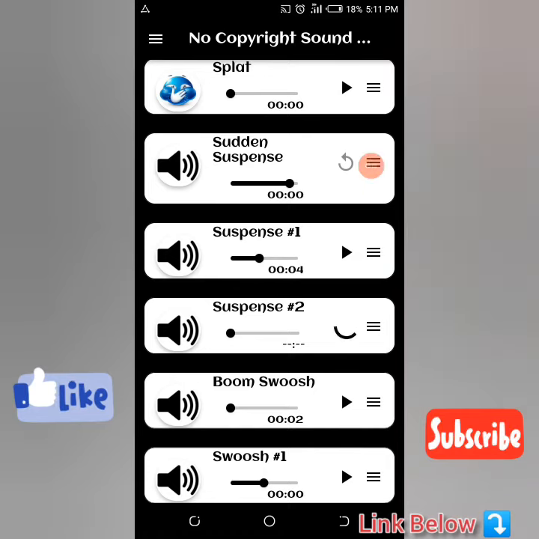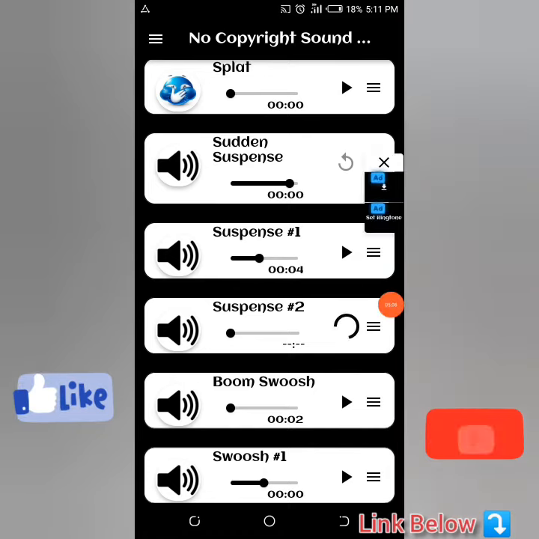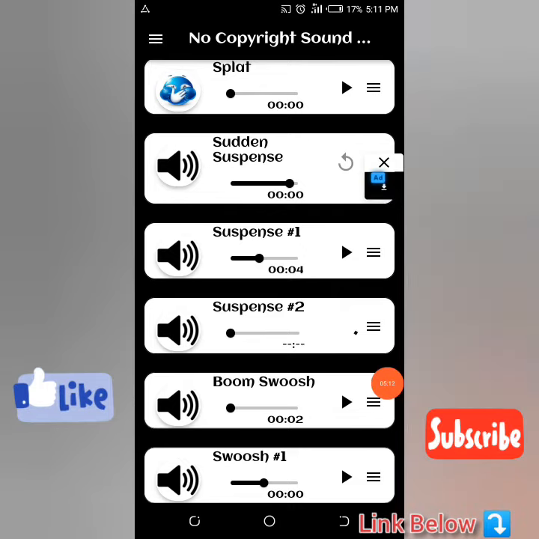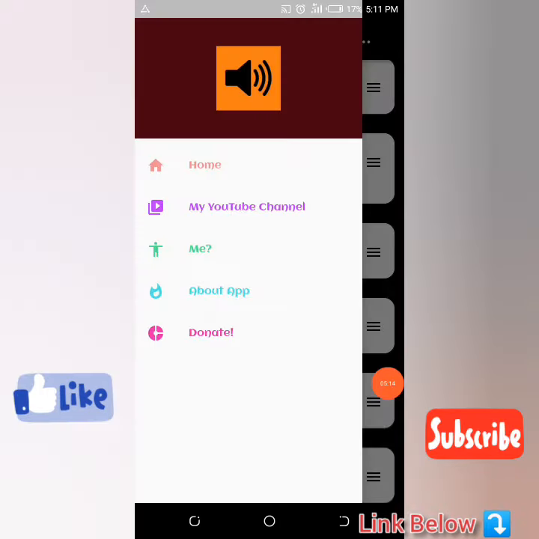For you to download this, for example, you just click on this three parallel bar, click on that line, then you can click on this arrow. You click on that arrow to download it, or you can click on this other section to save it as a ringtone. So if you click on this three parallel bar at the other side, you can find the home section here and our YouTube channel here. You can find more about me and about the app. Then you can donate to develop the app more.